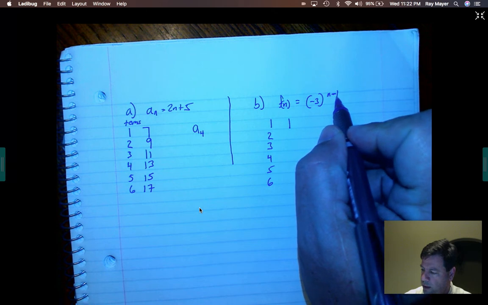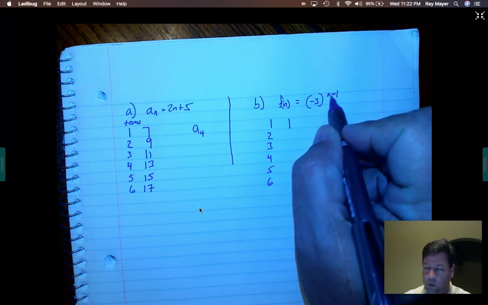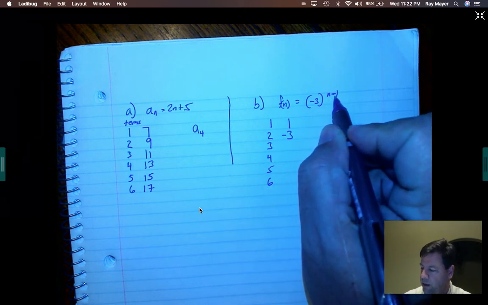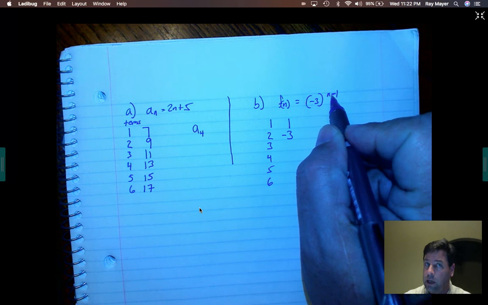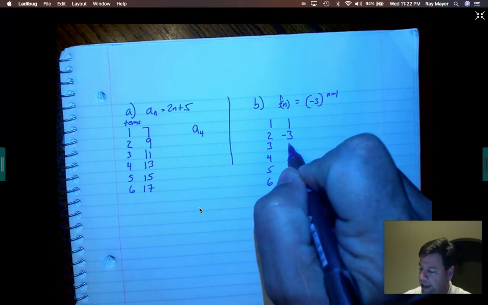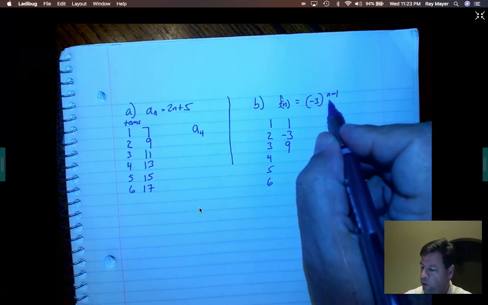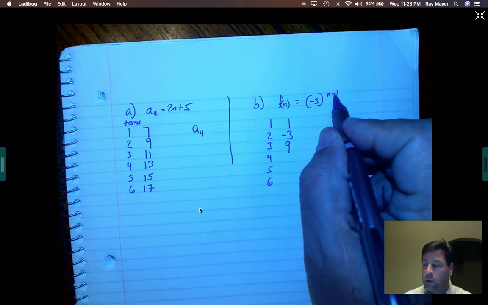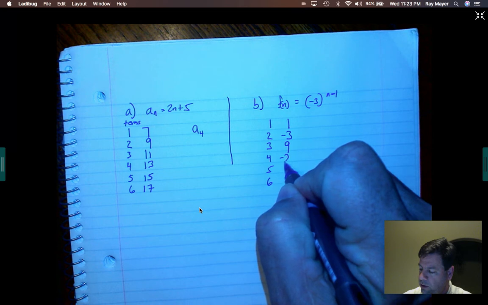2 minus 1 is 1. Negative 3 to the 1 is negative 3. 3 minus 2 is 3 minus 1 is 2. Negative 3 squared is negative 3 times negative 3, which is 9. 4 minus 1 is 3. Negative 3 to the 3rd is negative 27.